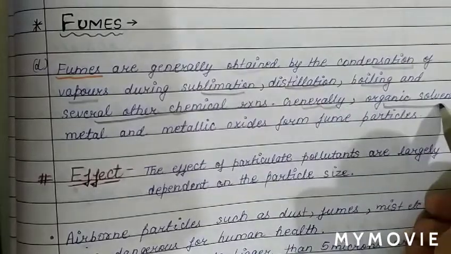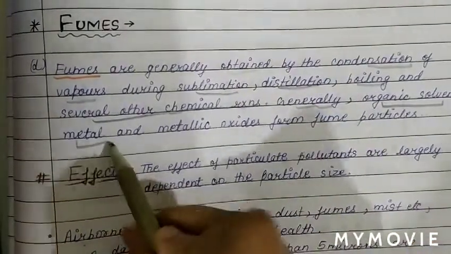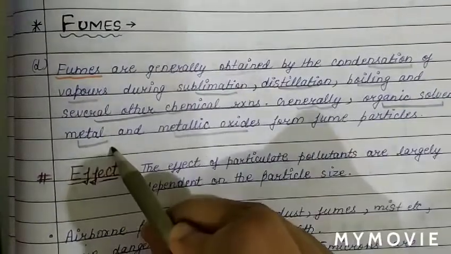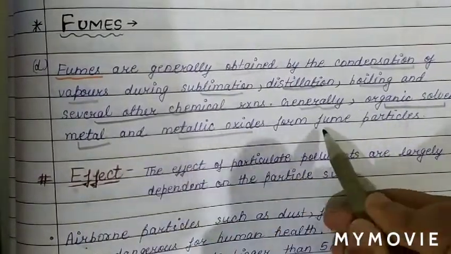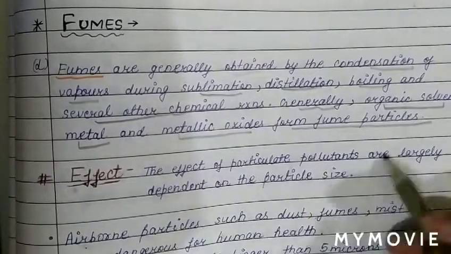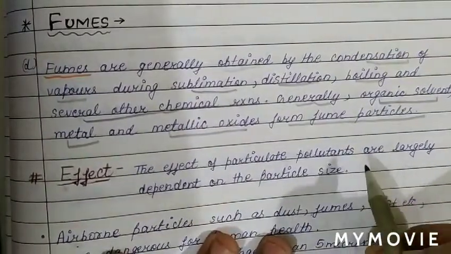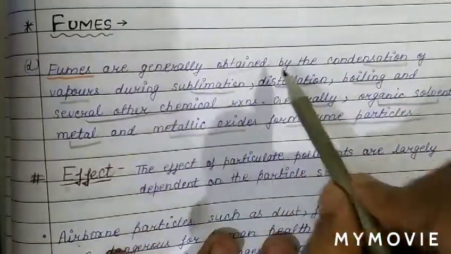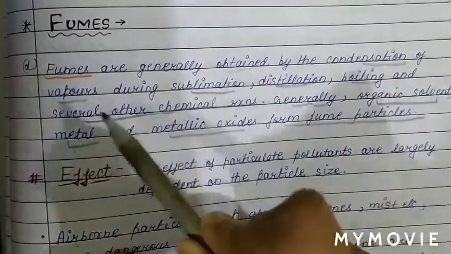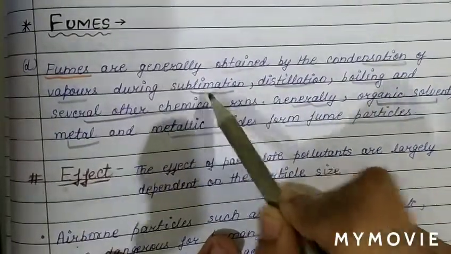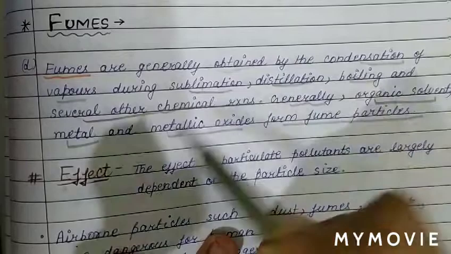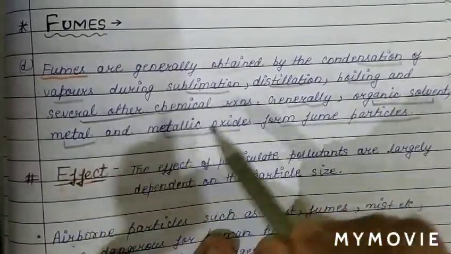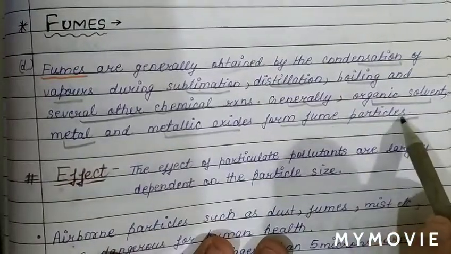Generally organic solvent, metal and metallic oxide form fume particles. So fume is a type of non-viewable particulate, and fumes are generally obtained by the condensation of vapors during sublimation, distillation, boiling, and several other chemical reactions. Generally organic solvents, metals and metallic oxides form fume particles.